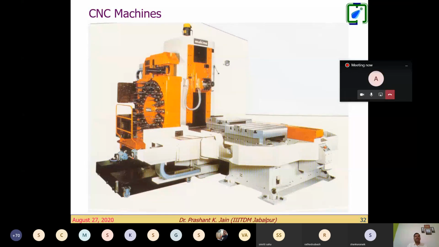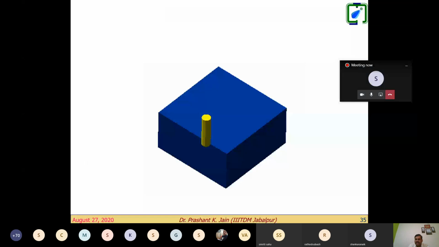You see the horizontal one; the tool changer is there in that CNC machine. In another case, a more sophisticated Okuma machine, we also have this in our IIITDM lab. You can see inside there are other tool changer devices, right? So all of us have worked on CNC machines.